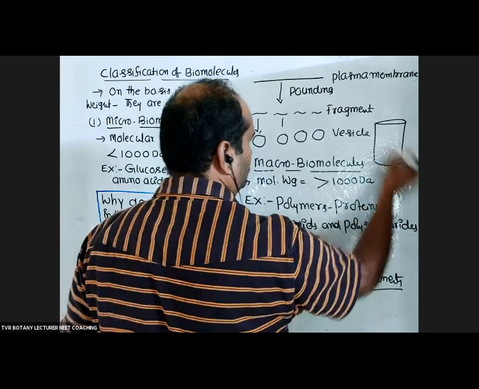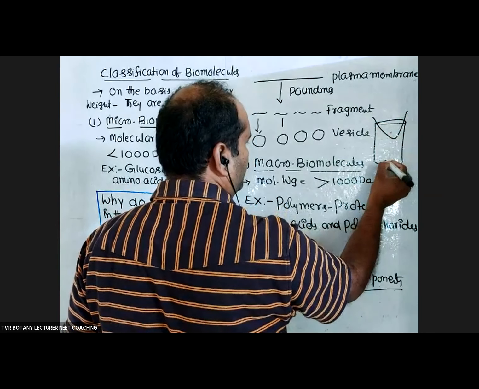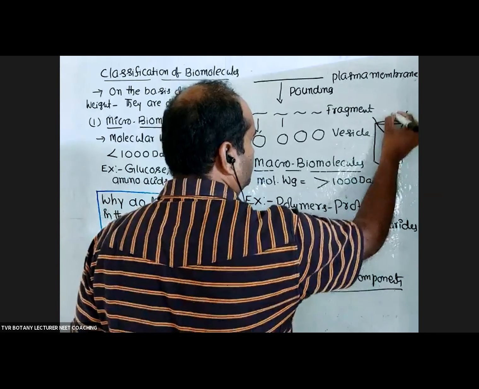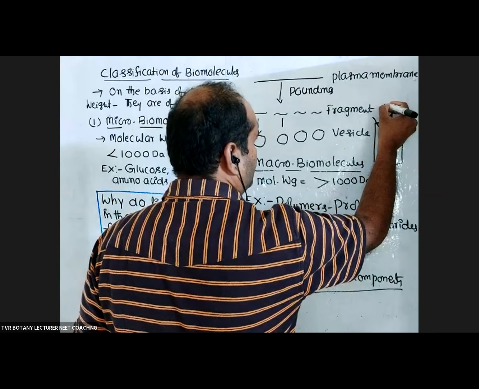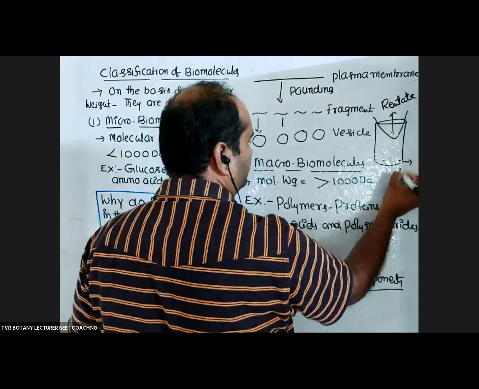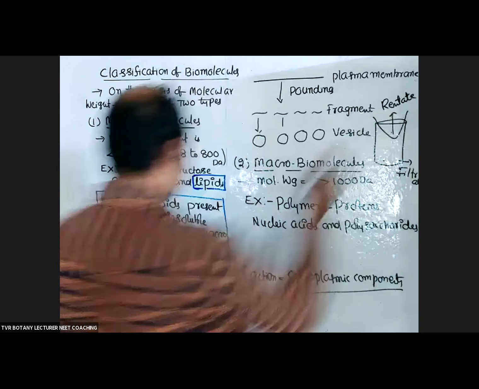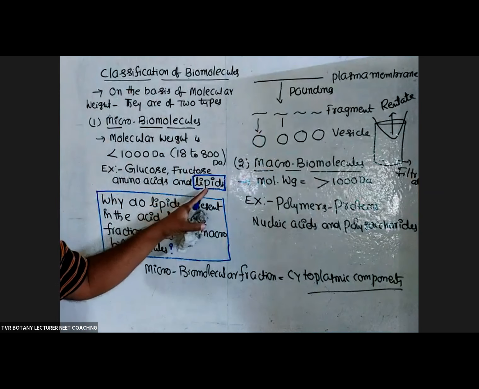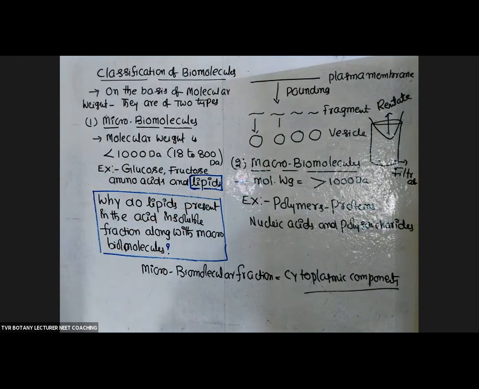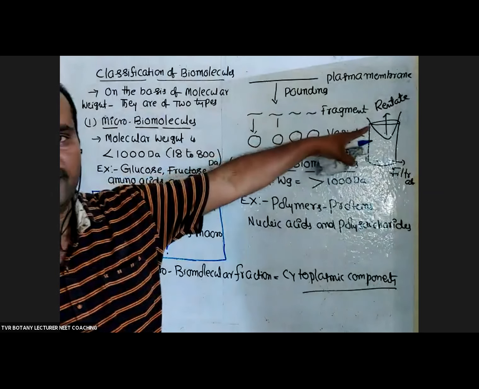Here in this case, this is one fraction. This fraction is the acid insoluble fraction, that is the retentate, the retained one. And this one is the filtrate. So the question is, even though that is a biomolecule, why was that lipid retained in the acid insoluble fraction?